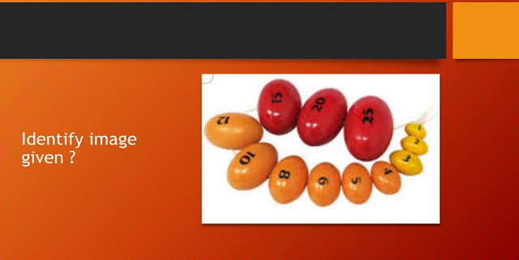Identify the image given. So this is an image of Prader's orchidometer, and this tool helps to detect and measure the volume and size of the testicle.